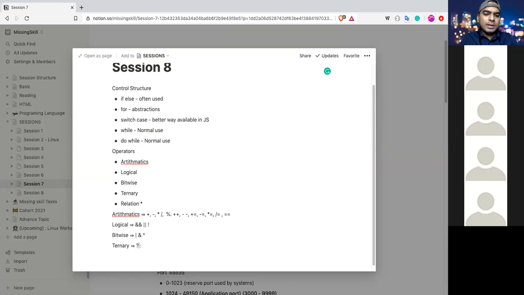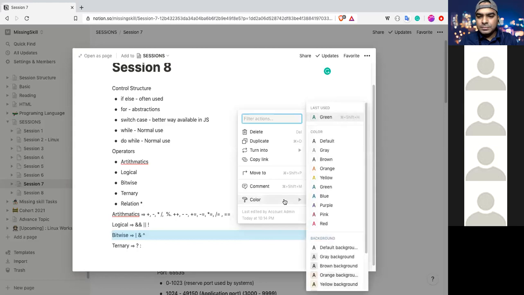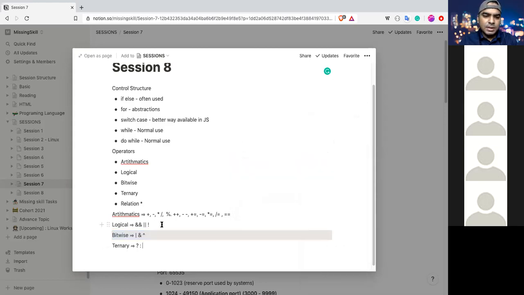So in JavaScript, these are the basic operators which you have to remember. In that, bitwise we don't really use it, so you don't have to worry about bitwise. I'll just mark it as red. Arithmetic is very heavily used, logical is very heavily used, and ternary is again very heavily used. If and else can be achieved using the ternary operator, and it is very heavily used in JavaScript just to short circuit the code, just to reduce the code.